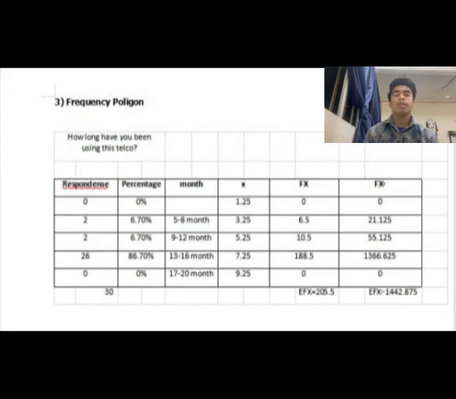2307053, and now I will talk about question 3, frequency polygon. The question is, how long have you been using this video? So at the frequency polygon table, we have respondents, percentage, points, X, Fx and Fx times 2. For respondents, overall total is 30, and for Fx, overall total is 205.5, and for Fx times 2, the overall total is 1442.875.